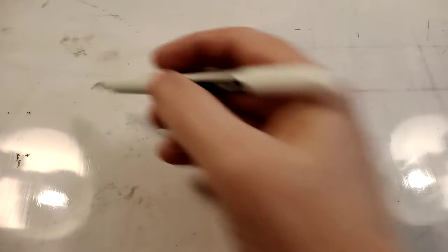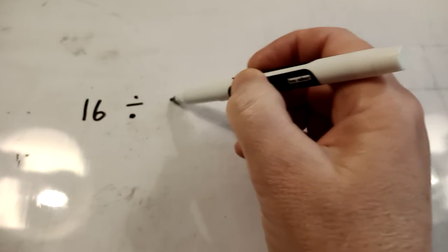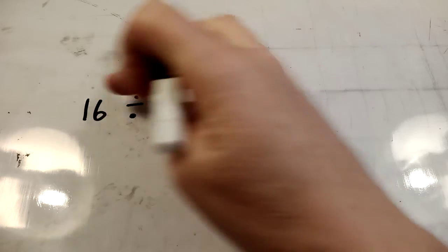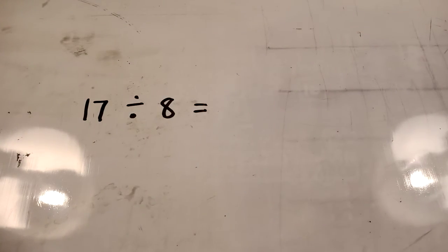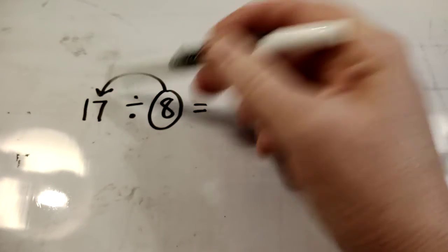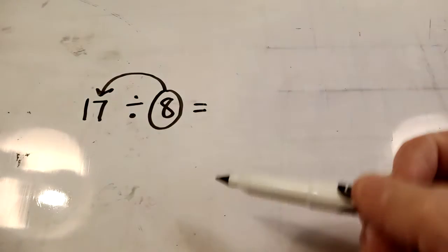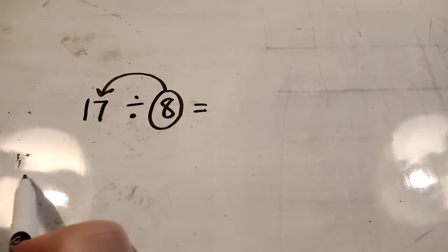Finally, in click 10, they're not going to give you anything that tidy. They're not going to give you 16 divided by 4 or 16 divided by 8, because that would be very tidy. They're going to give you something a bit awkward, like 17 divided by 8. But it's the same idea. How many 8s fit into 17? But you're probably going to have a remainder. So here we go. We'll skip count in 8s.